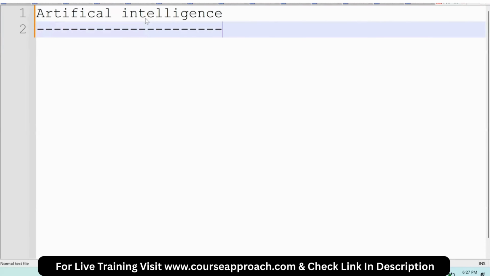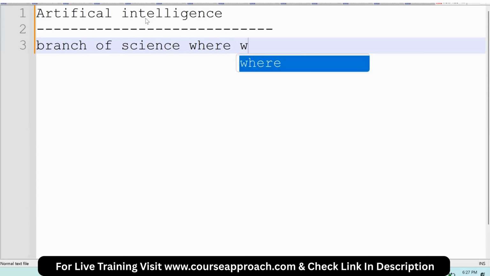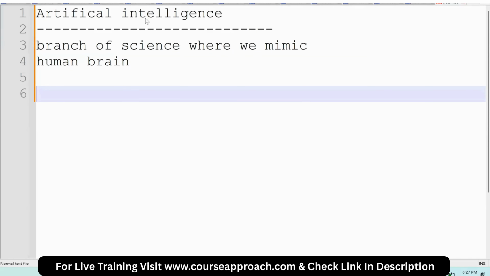Artificial intelligence is nothing but a branch of science where we mimic the human brain. Okay, we are making machines do the tasks which are done by humans. Artificial intelligence, or we can also call it traditional AI.